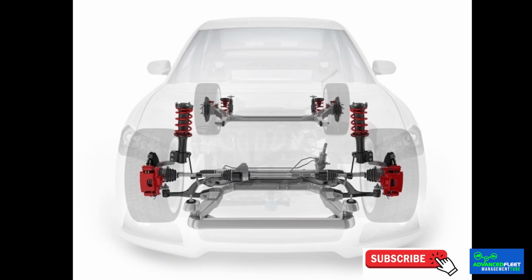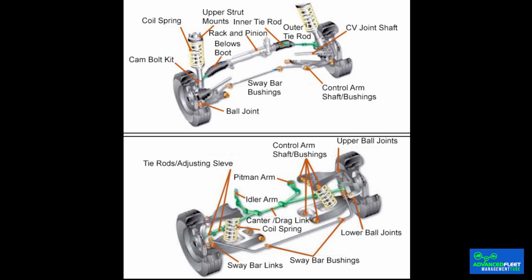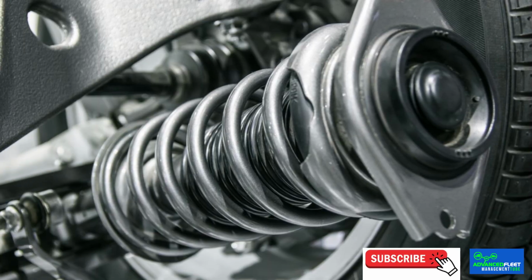The suspension of a car is the system of components that connects the wheels to the vehicle chassis. Its main function is to absorb impacts and road irregularities to provide a smoother and safer ride. In addition to improving ride comfort, suspension also helps maintain vehicle control by improving traction and stability, especially in curves and on rough terrain.